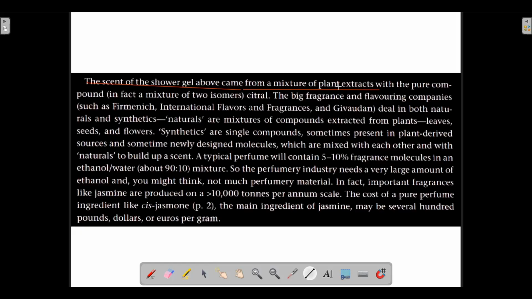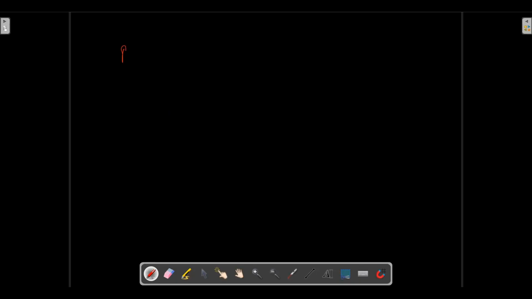So they are taking a mixture of plant extract with the pure compound citral. Citral is also derived from plants, but they are taking a mixture of plant extracts. So basically what they are doing is mixing plant extracts with citral, and the citral is in its pure form.